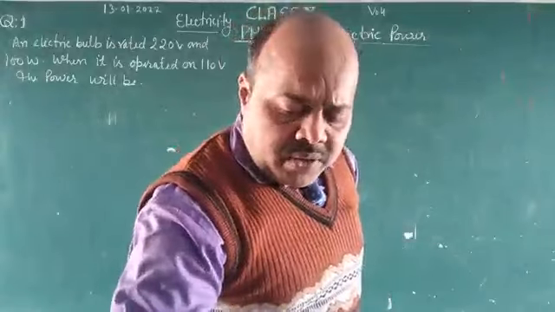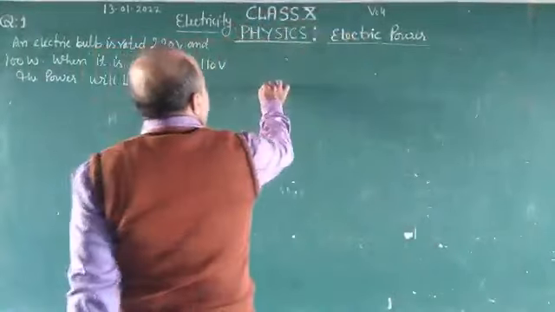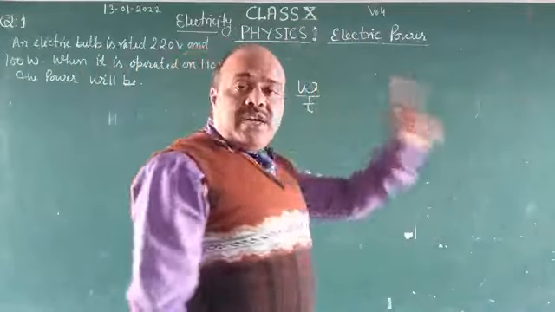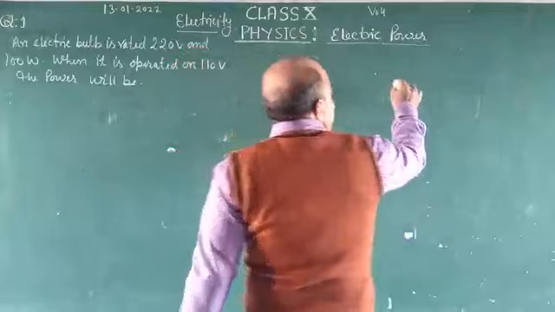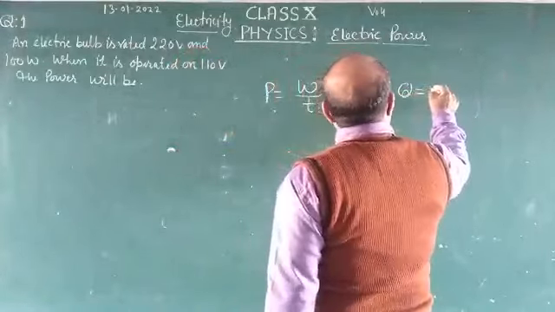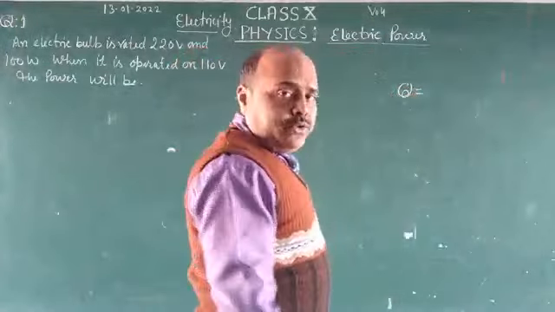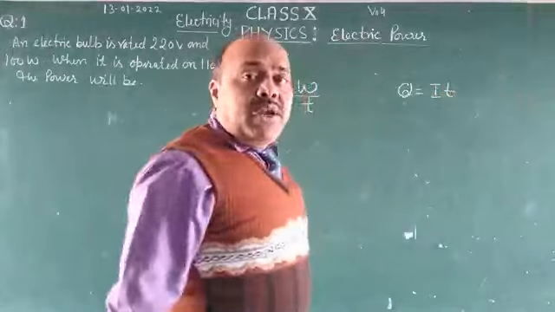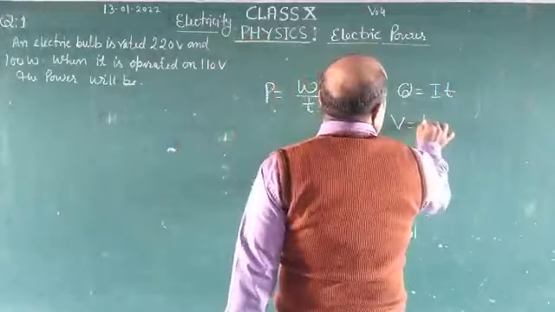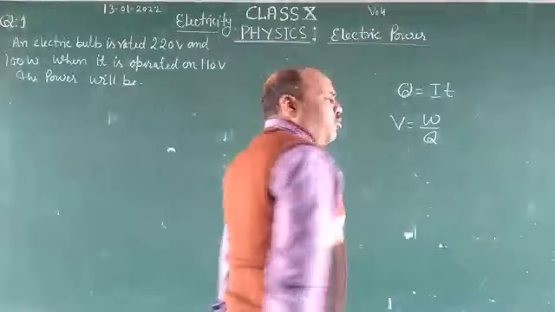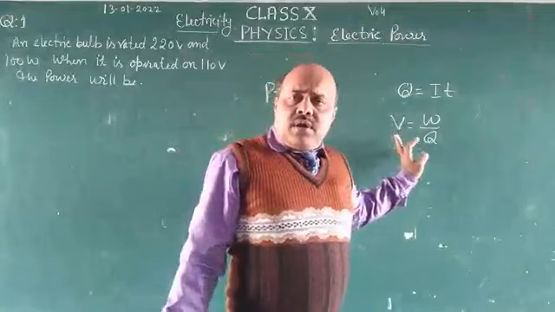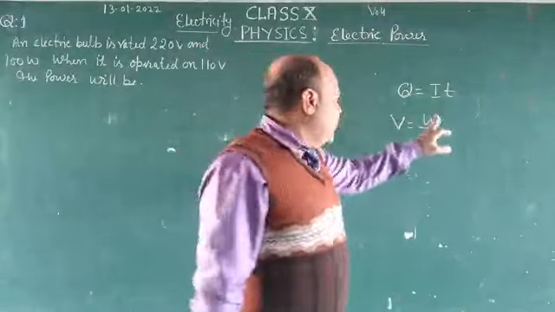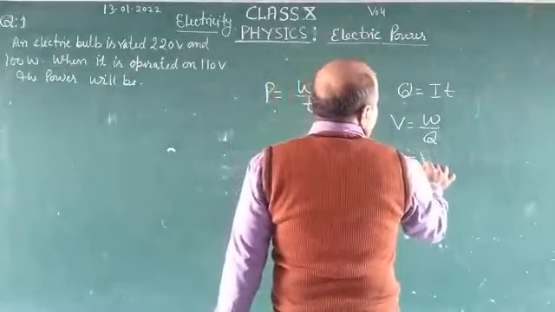Expression of electric power: we know that P is equal to W upon T. From electric charge, we know that Q is equal to I into T. And from electric potential, which you have already studied, we know that V is equal to W by Q. So we can write W is equal to V into Q.